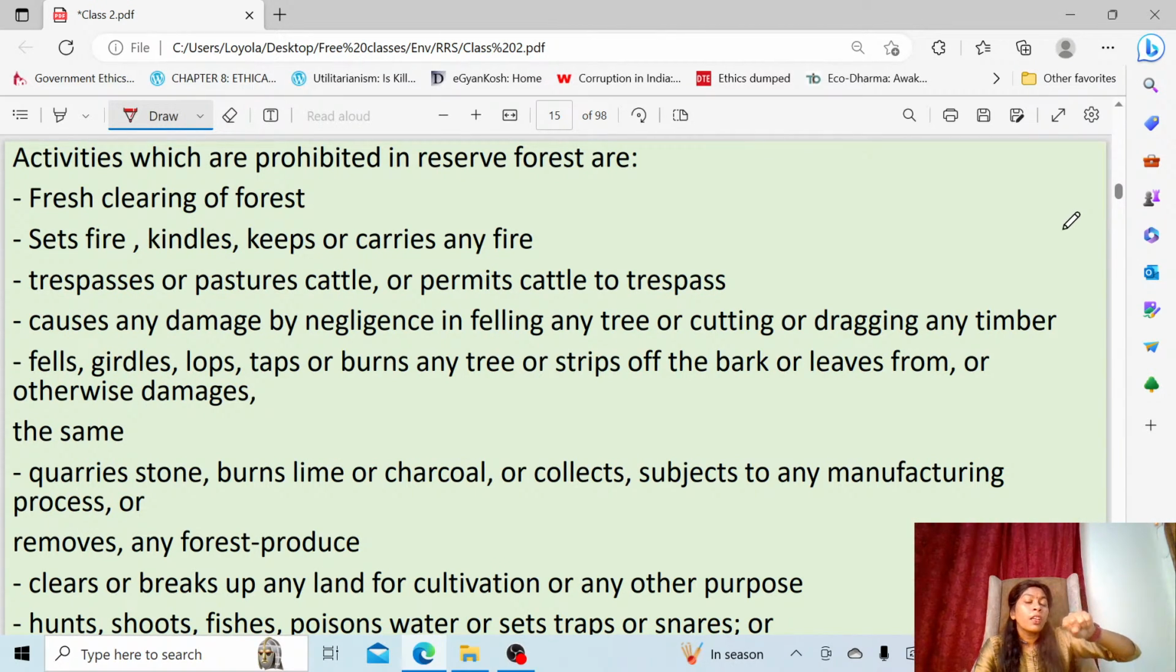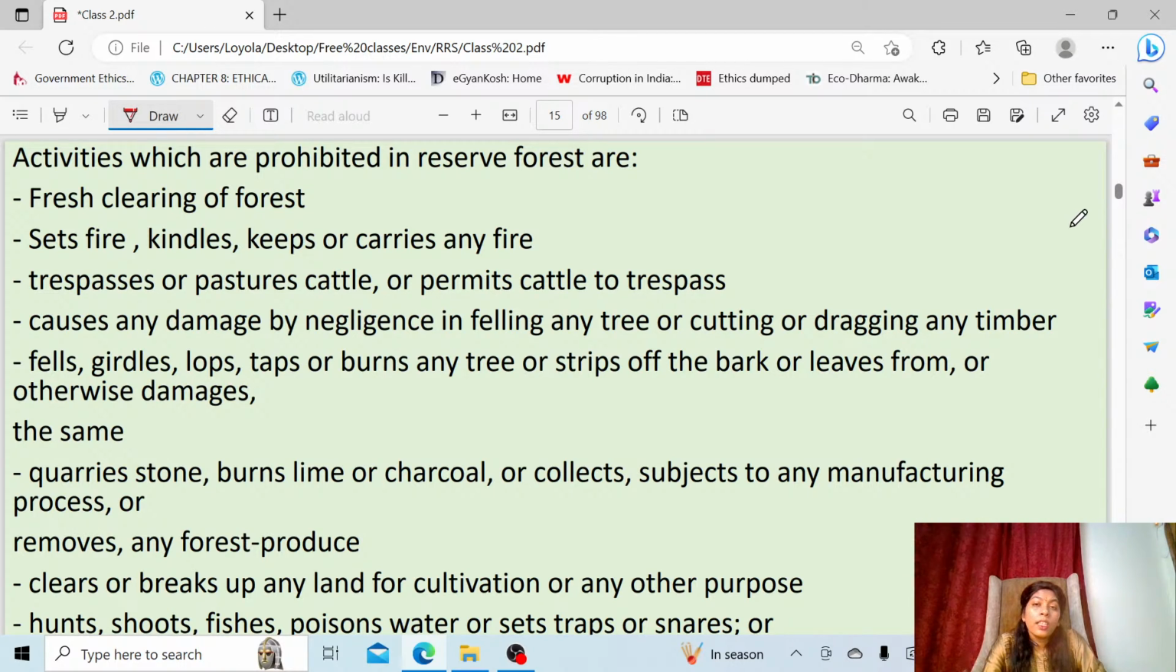You cannot simply break a twig from a branch, or take a branch from a tree and drag it out. You cannot do anything like that. You cannot cut a tree, you cannot drag a piece of tree outside. This way, even hunting, shooting, fishing, poaching, anything is not allowed inside this forest.